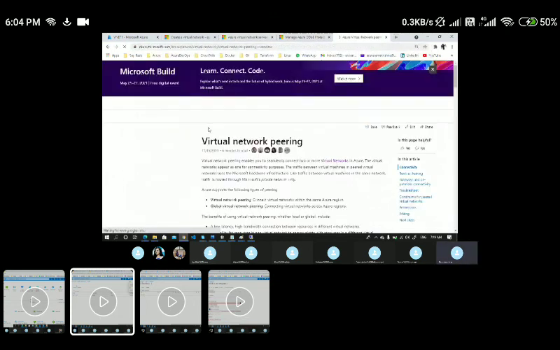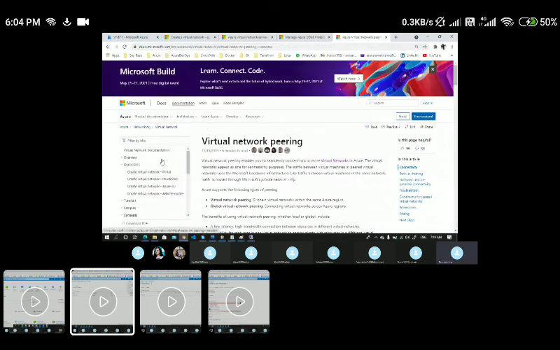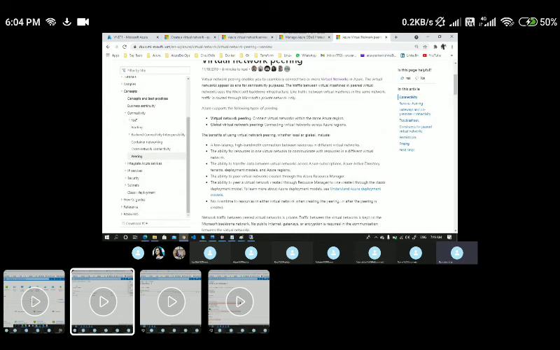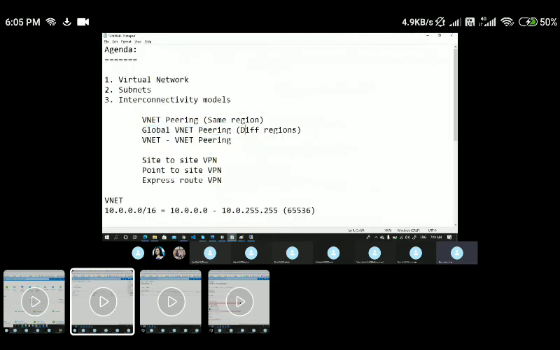You will be navigated to the specific document page, but you should know where to navigate exactly. Here you could see virtual network peering and global virtual network peering. Virtual network peering is connecting virtual networks within the same Azure region, and global virtual network peering is connecting virtual networks across Azure regions. That is what I mentioned here. So normal VNet peering is within the same region, and global VNet peering is across different Azure regions.